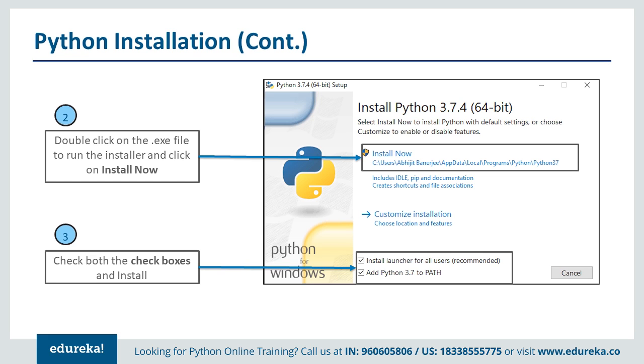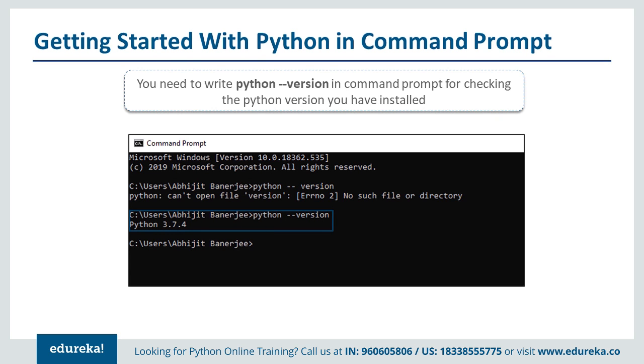That is important: whatever binaries you deploy should be automatically added to the path variable, so that any time you want to run the Python executable, you don't have to execute it with the full path or full file name. Once the installation proceeds, it will take some time, because it will install a lot of packages and executables. Once the installation is done, a straightforward command like python --version will let you know which Python version you are using.